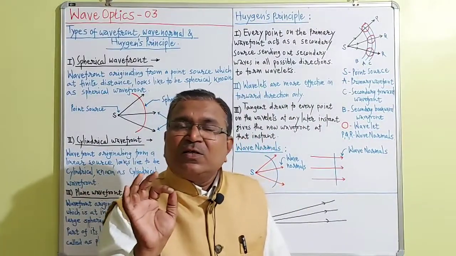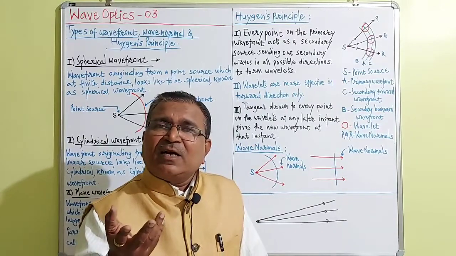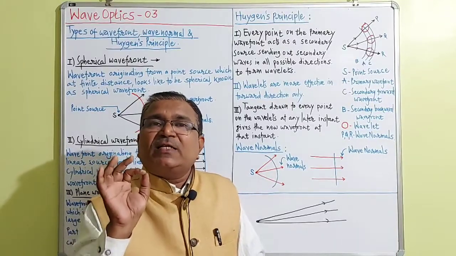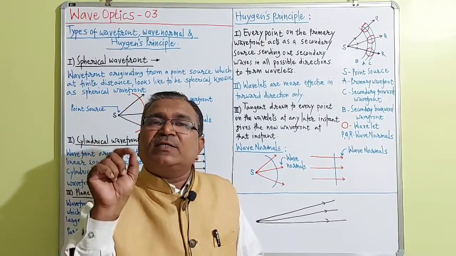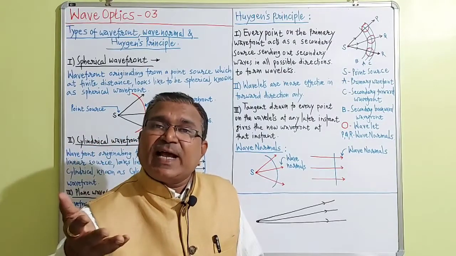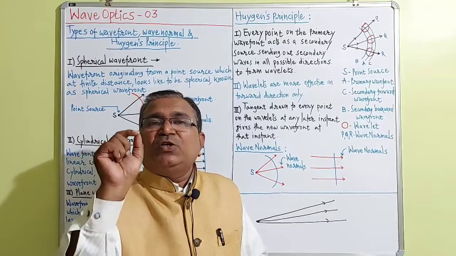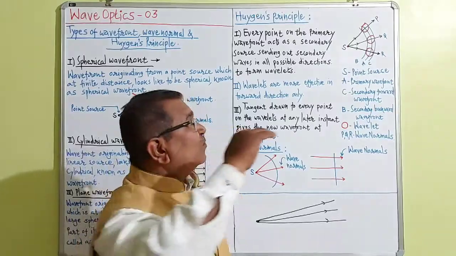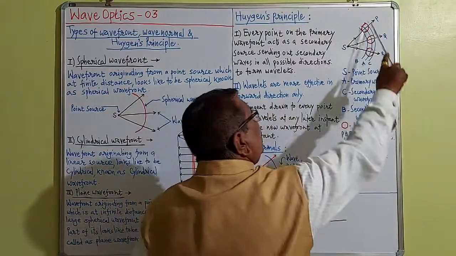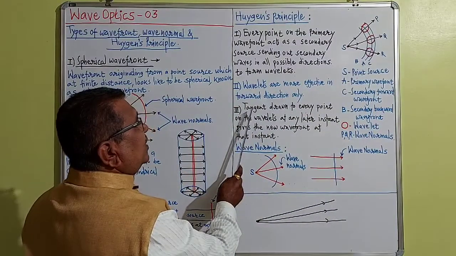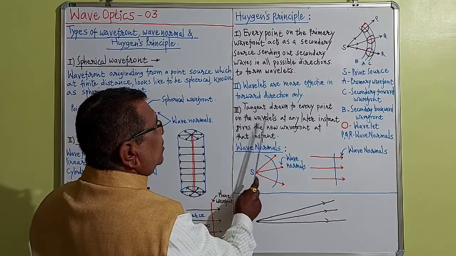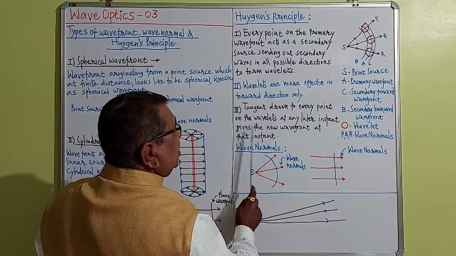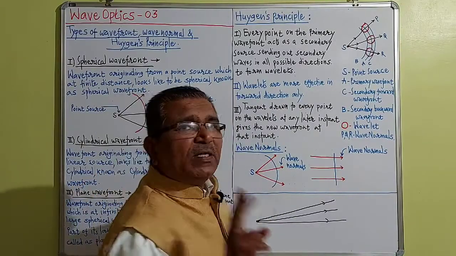And then number 3, we have to draw the tangent. I have drawn 2 tangents, forward tangent as well as backward tangent. A tangent drawn to every point on the surface of the wavelet at any later instant gives the new wavefront at that instant. So here we get 2 new wavefronts, forward wavefront as well as backward wavefront. This is a wavelet and I have drawn a tangent, which at any later instant gives the new wavefront at that instant. So we get 2 new wavefronts.